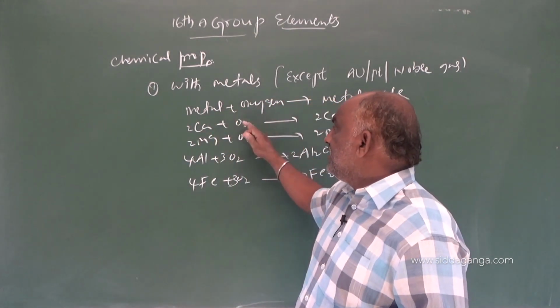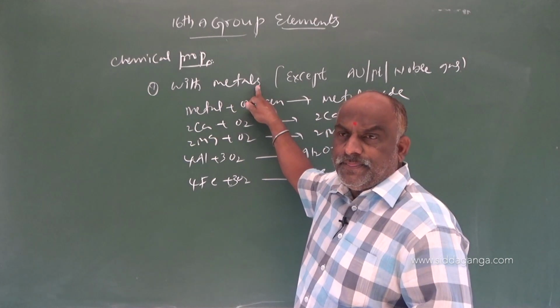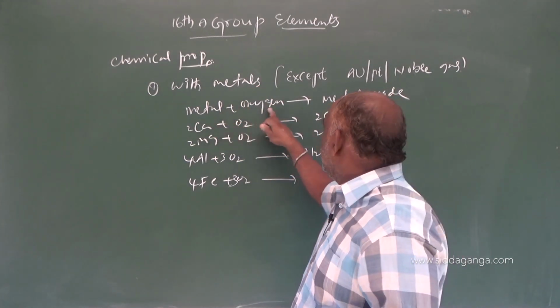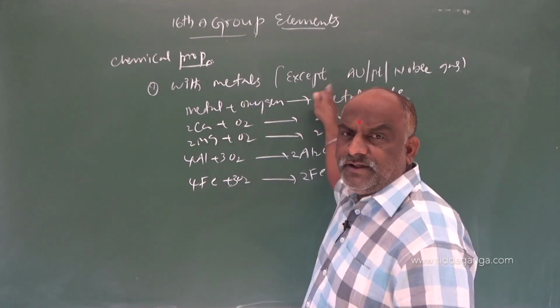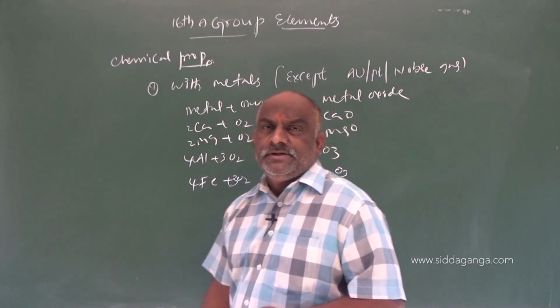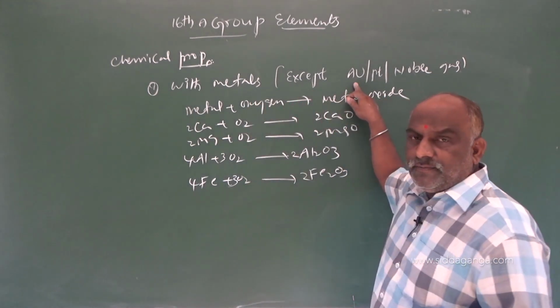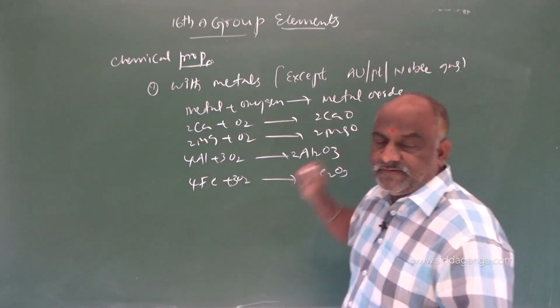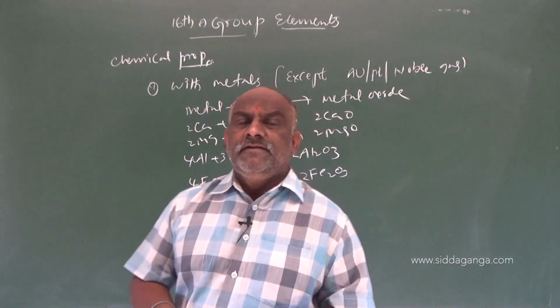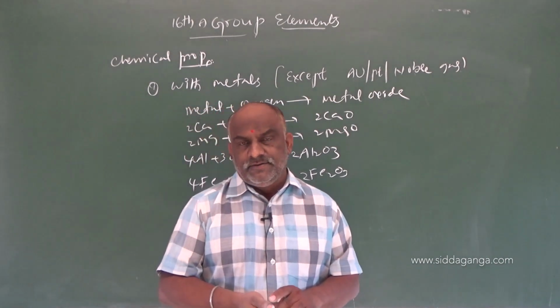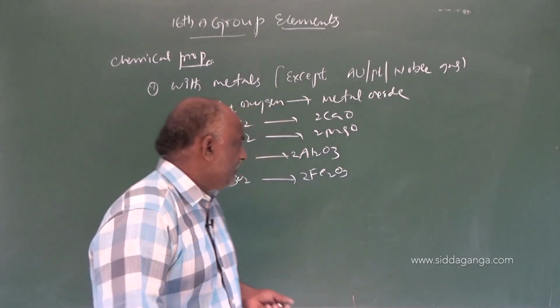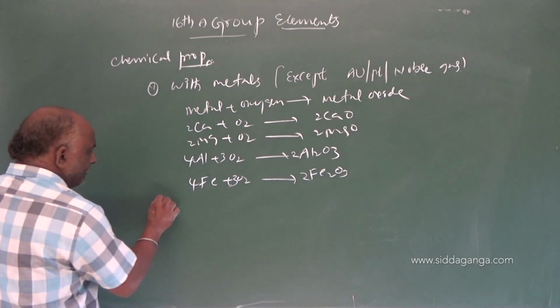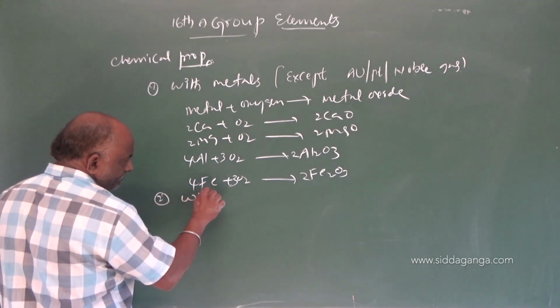All are category 1. Category 1 means reaction with metals. This is the general reaction: metal plus oxygen gives rise to metal oxide. But what will be the exception? The exceptions are gold, platinum and noble gases, which do not react with dioxygen. Now going to the non-metals, reaction with non-metals is the second one.